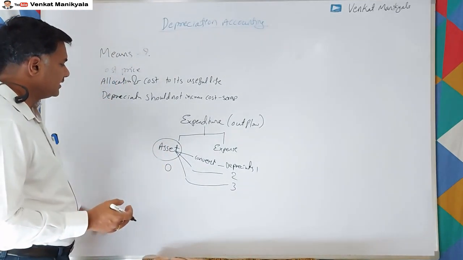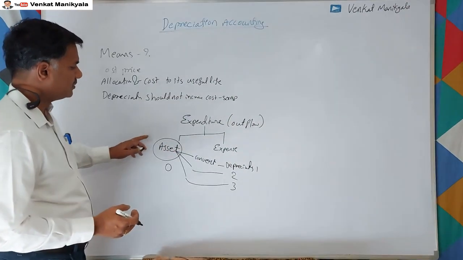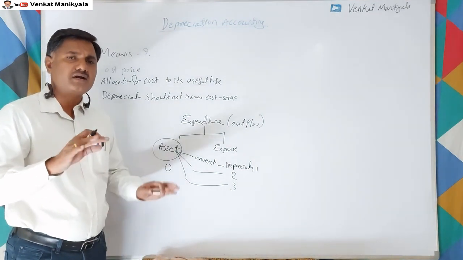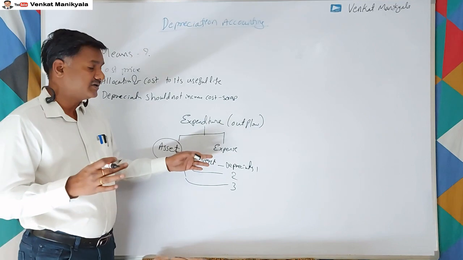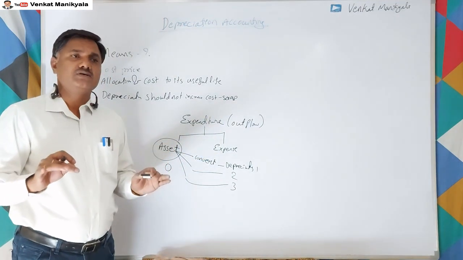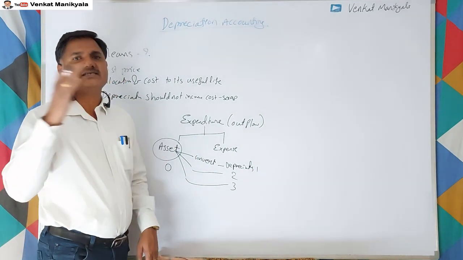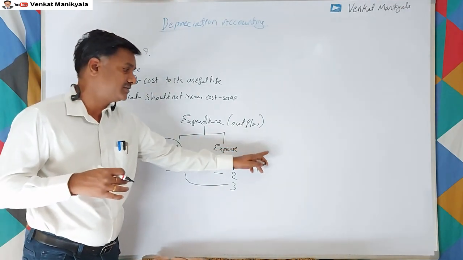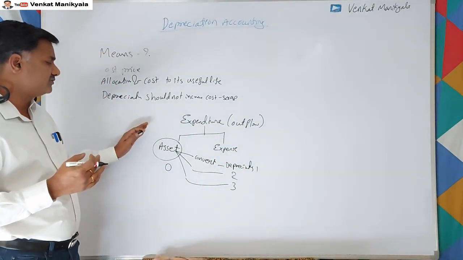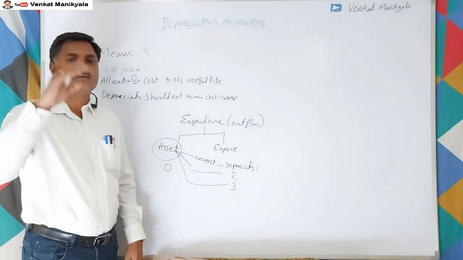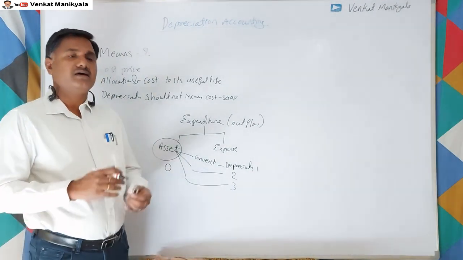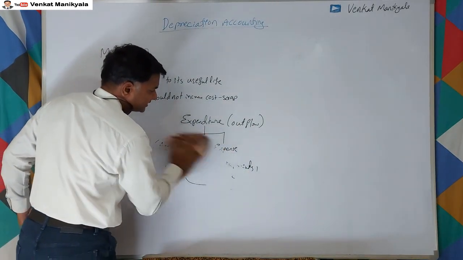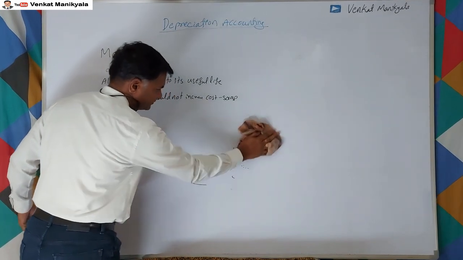One more reason is, let us say we continuously provide depreciation for 1 year, 2 years, 3 years, and that amount we are not going to incur anywhere, right? So that fund remains as it is in the organization. By investing outside or keeping it aside, we can repurchase. With this depreciation, after completion of this asset's value, we can purchase one more asset. This is also one of the main reasons we provide depreciation, right?